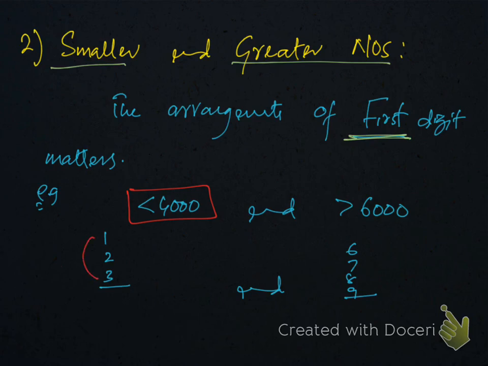When the numbers are greater than 6,000, the number will start from 6, and it could be anything, so 7, 8 or 9. It depends on the given number. But if the number 6 is in the list, then the number must start with 6.